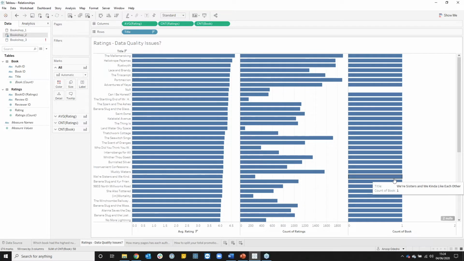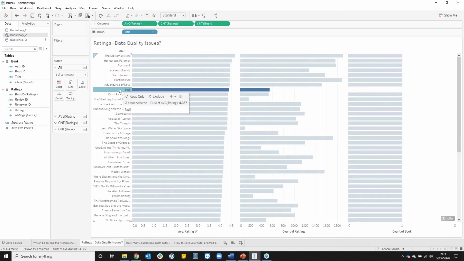You can get a lot of use cases from here where you've got different levels of detail between your data, but Tableau will retain the level of detail for each table, and you're able to bring that in dynamically. We also notice that we've got some null values. If you see here, we have a row which has got a title of null with over 500 ratings against it. Let's take a view at our data to take a deeper look at what's going on.